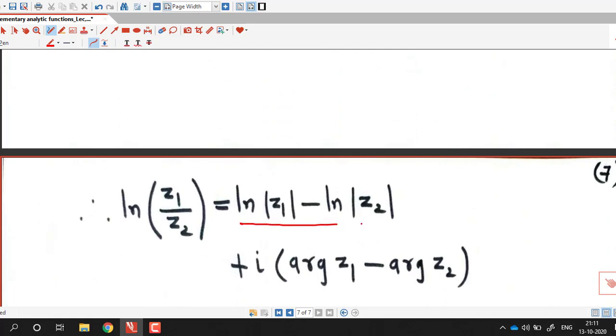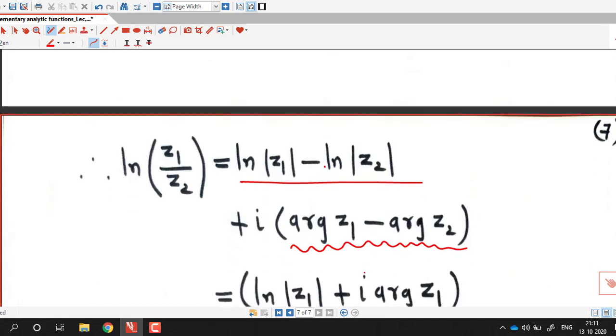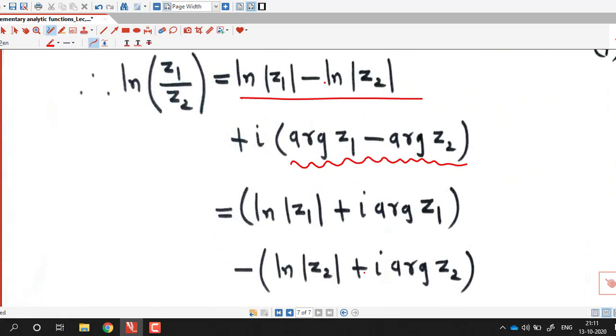So that I have written here log of mod z1 by mod z2 equal to log mod z1 minus log mod z2, and this is argument of z1 divided by z2. And rearranging this, if we combine these two, log mod z1 plus i into argument of z1, and here negative of log mod z2 minus i times negative of argument of z2, and taking negative sign outside, we obtain log mod z2 plus i into argument of z2.